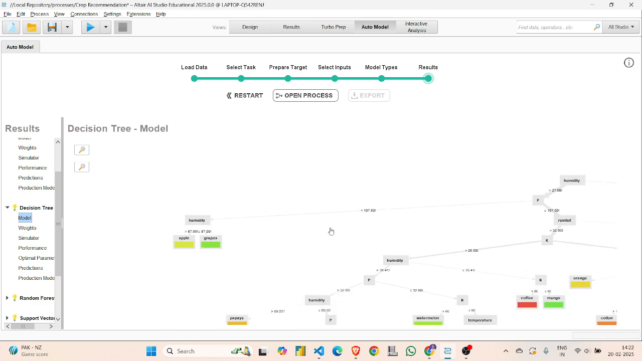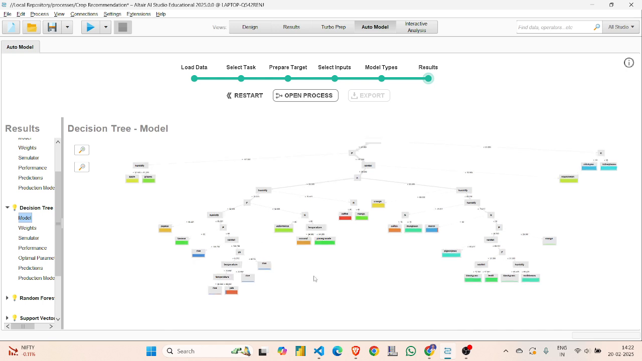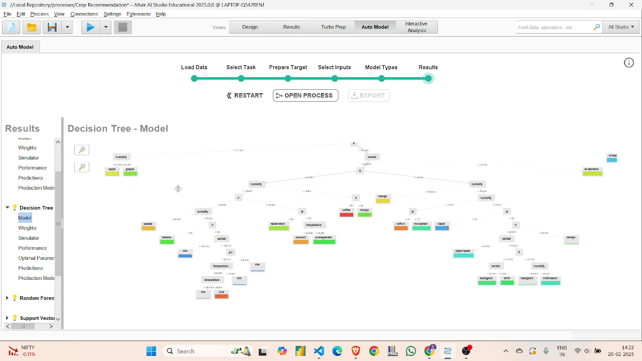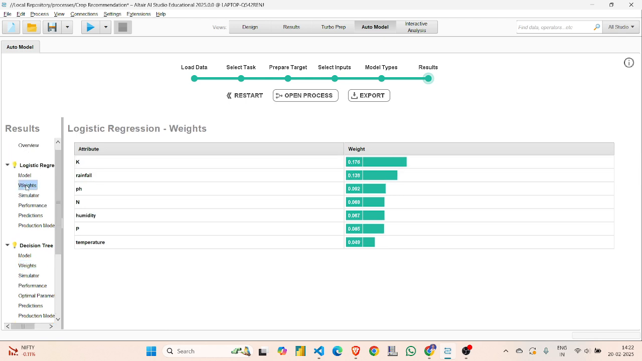A tree will be drawn here. This is the tree, and the depth of the tree that we have taken is 10. The weights are as we have already seen. Potassium has the highest weight in the logistic regression, followed by the rainfall. But for the decision tree, the weight for potassium is highest, followed by humidity.